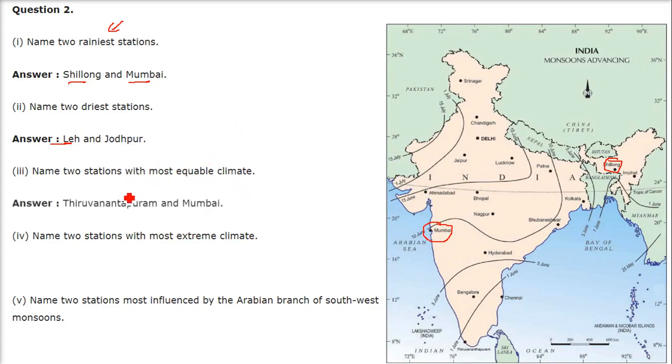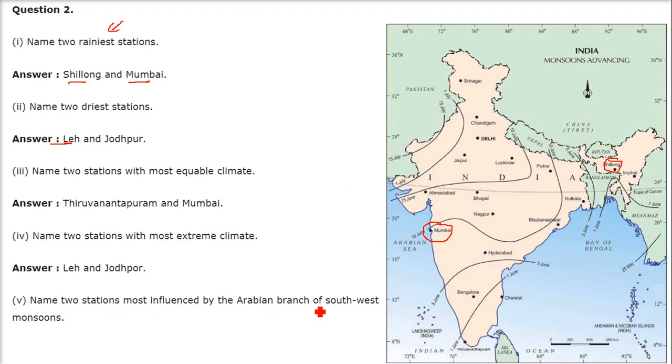Name 2 stations with most equable climate. Equable climate means there is no extreme, a lot of moderation in the seasons or temperatures. Thiruvananthapuram and Mumbai, these are 2 places. Name 2 stations with most extreme climate. Leh and Jodhpur. Jodhpur is quite hot. Leh is quite cold.